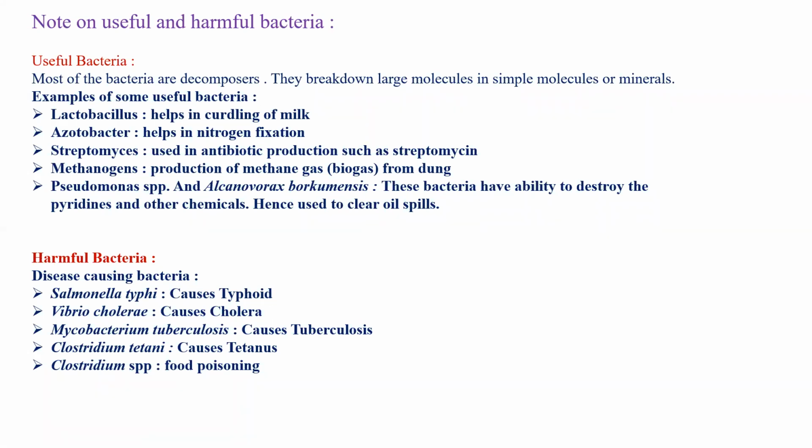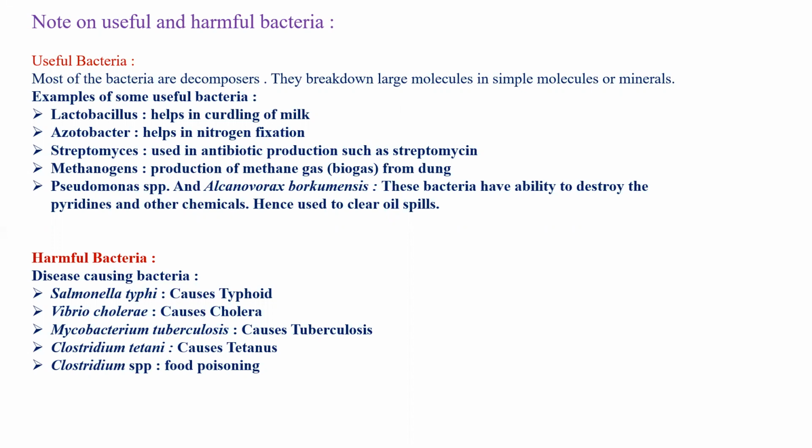So let us take those examples. One is lactobacillus. Lactobacillus is a bacteria which helps in curdling of milk. Azotobacter, it helps in nitrogen fixation. As I told you in the earlier lecture, nitrogen fixation means these bacteria will trap the nitrogen from the atmosphere and will convert it into nitrites and nitrates. These are the salts of nitrogen which are made available to the plants because plants cannot take directly the atmospheric nitrogen. Then comes streptomyces. It is used in antibiotic production such as streptomycin, which is used as an antibacterial medicine.